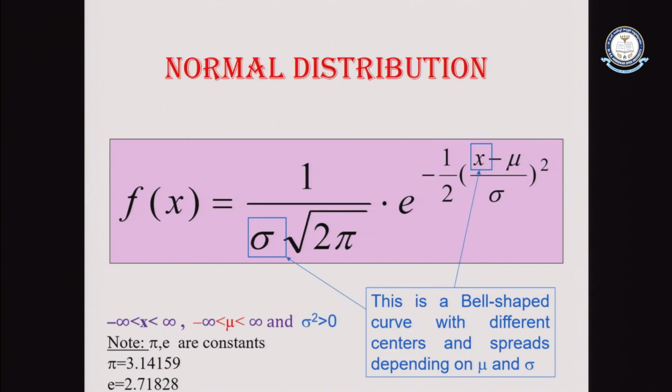Now, what I said earlier is that this function is bell shaped. Dr. Sampath said the normal distribution behaves like a bell shape. Why is it bell shaped? This is a bell shaped curve with different centers and spreads, depending on two parameters: one is mu, another one is sigma. Based on these two parameters, the normal distribution behaves like a bell shaped curve.